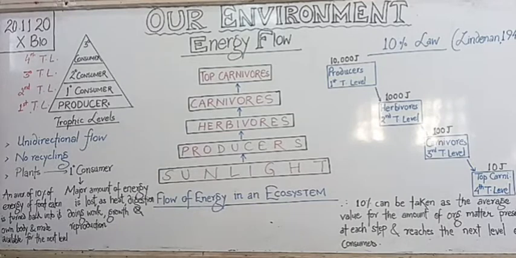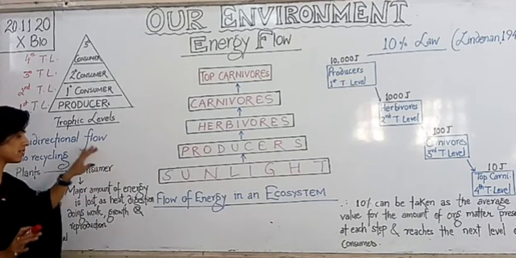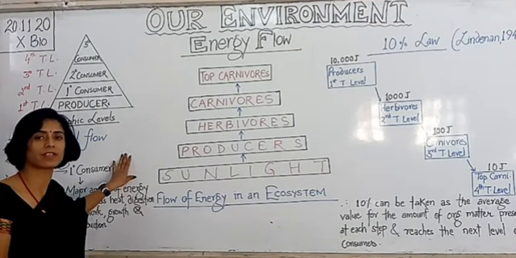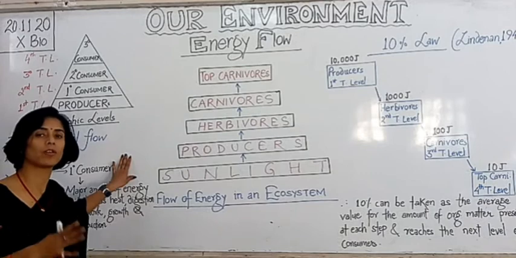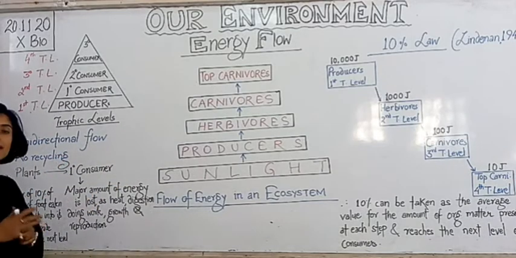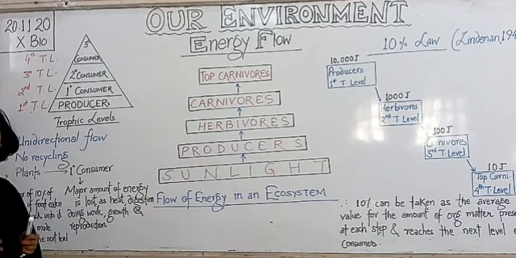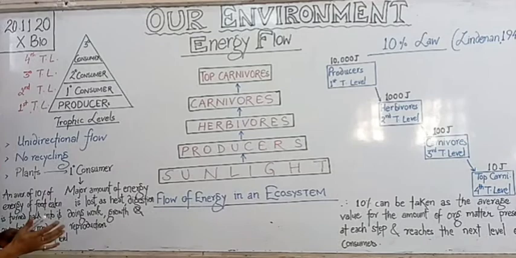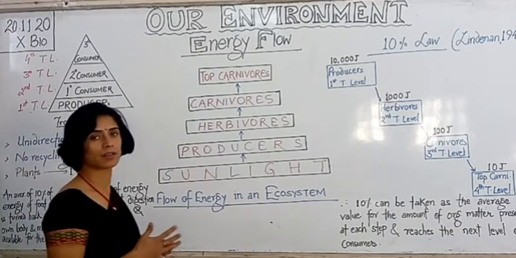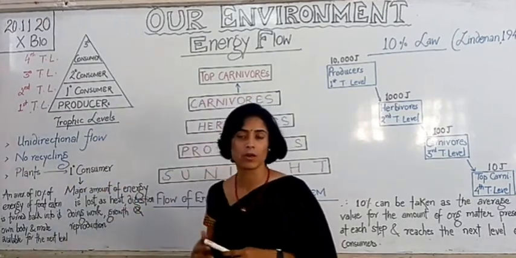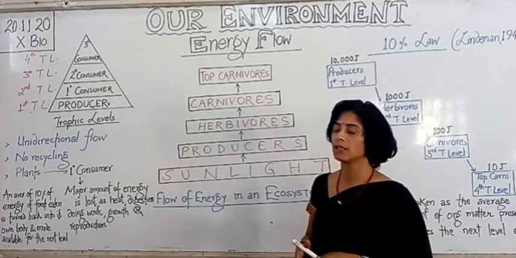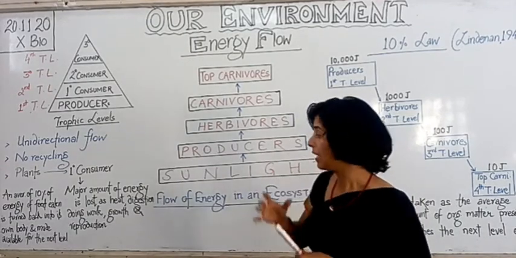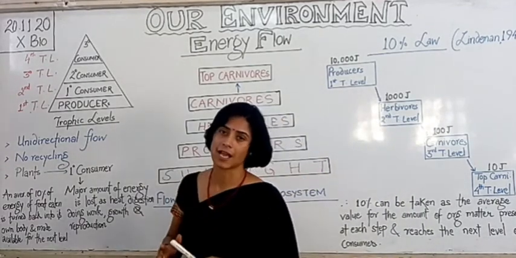The major amount of energy is lost as heat. Some energy is lost in the process of digestion and in doing work. Some energy is utilized in growth and reproduction, and the major amount is lost as heat.